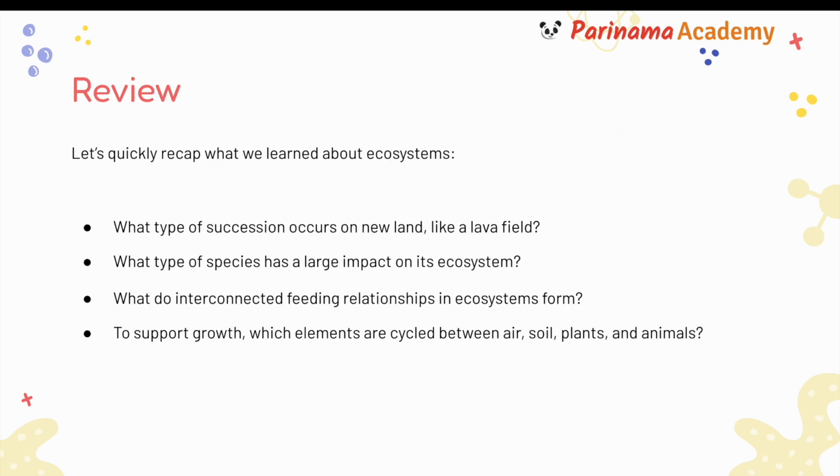Let's quickly recap what we learned about ecosystems. What type of succession occurs on new land, like a lava field? Primary succession. What type of species has a large impact on its ecosystem? Keystone species. What do interconnected feeding relationships in ecosystems form? They form food webs. And lastly, to support growth, which elements are cycled between air, soil, plants, and animals?